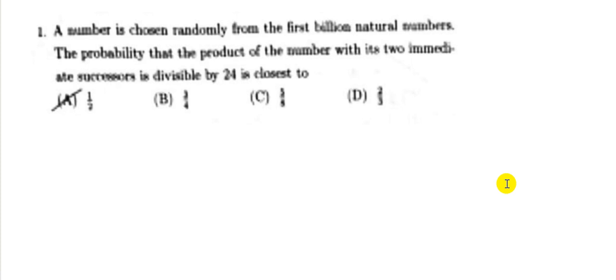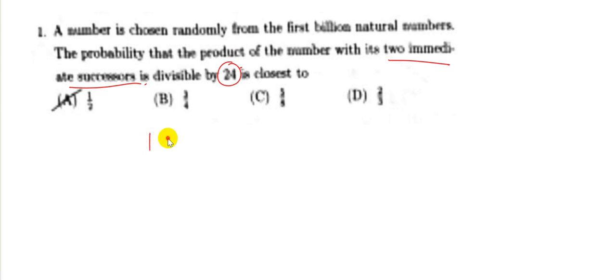Today we are discussing the solutions to the ISI MSQE PSC paper, and this is the first question. It says that a number is chosen at random from the first 1 billion natural numbers, and the probability that the product of the number with its two immediate successors is divisible by 24 is closest to. Now first let us understand the logic here.